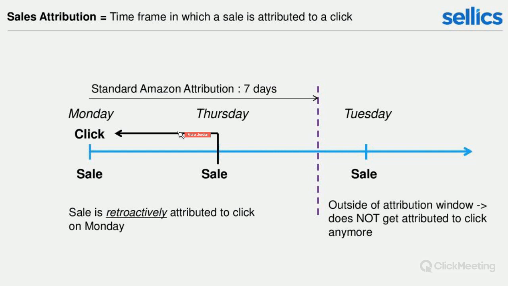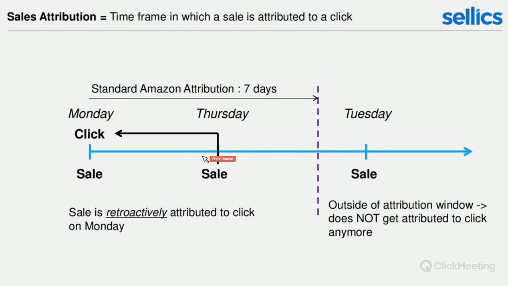So in this case, the sale on Thursday would be attributed to a click on Monday. The sale on the Tuesday the week after would be outside of the attribution window and does not get attributed to the click, right? But here, the sale is retroactively attributed to a click, and this is very important.